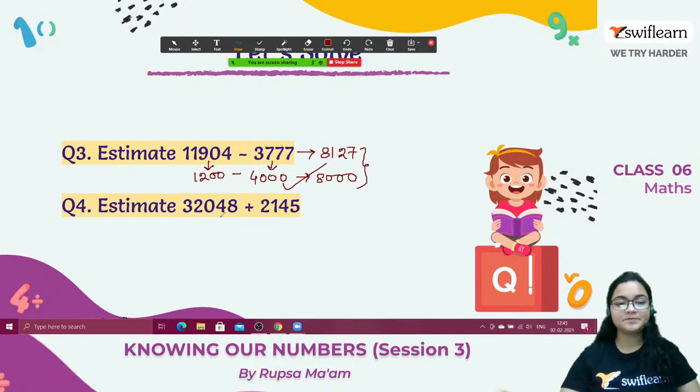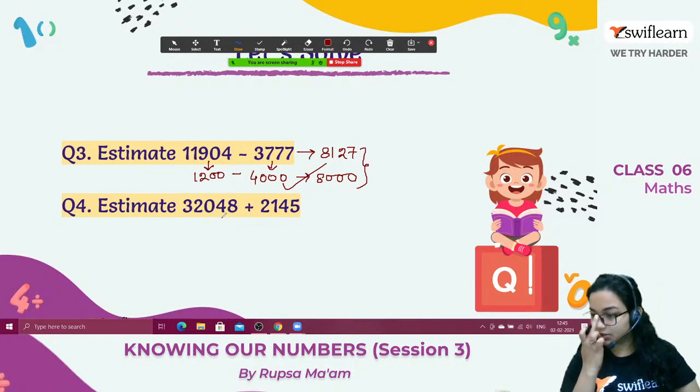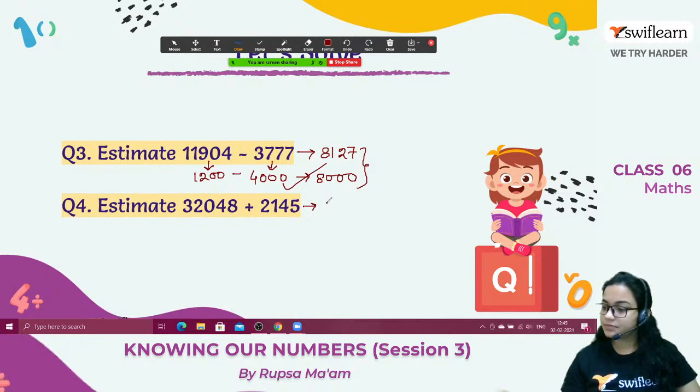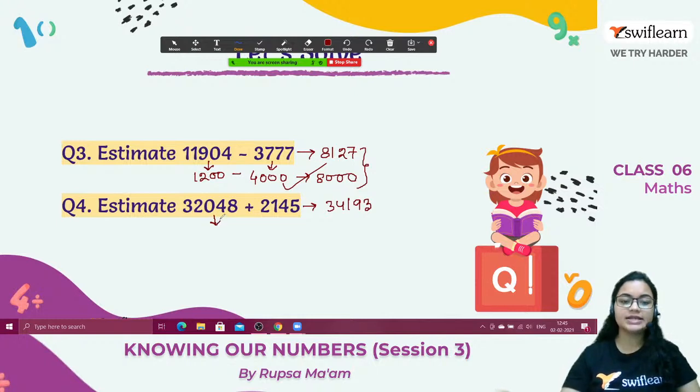Now it's coming to this one. First check the exact value. The exact value will be 34,193. Now let's round them off to the nearest thousand. We have to check the hundreds place. In the hundreds place, it's 0, which is obviously less than 5. So the estimated number will be 32,000.